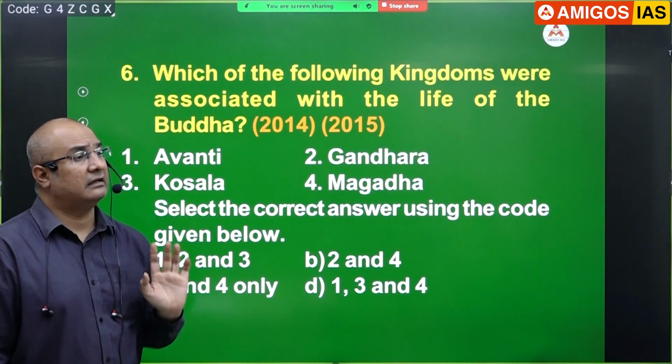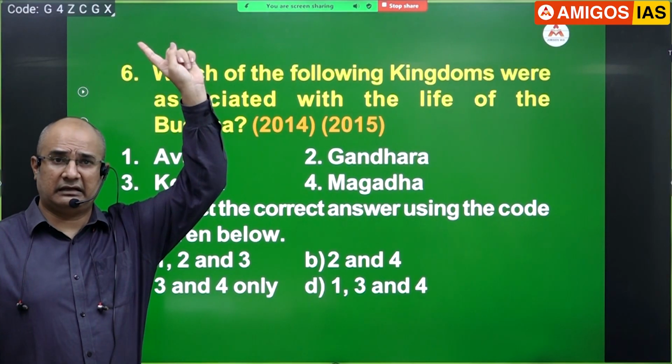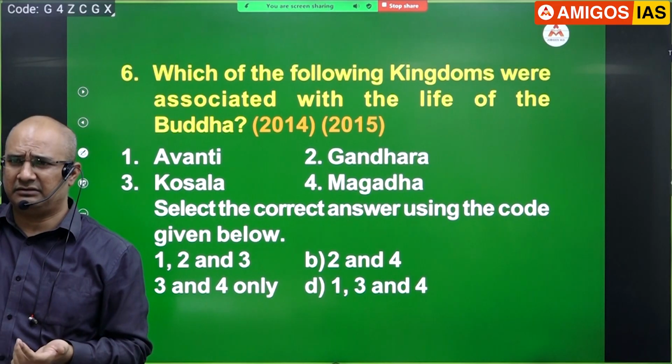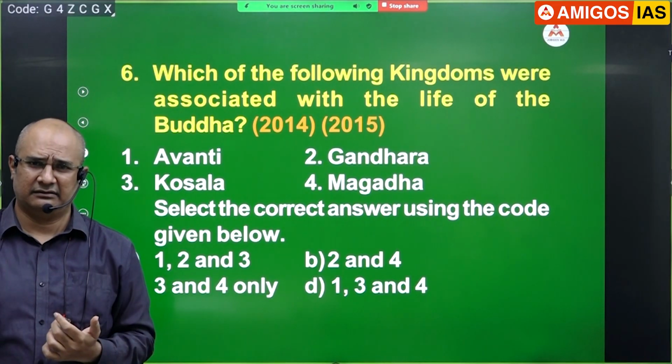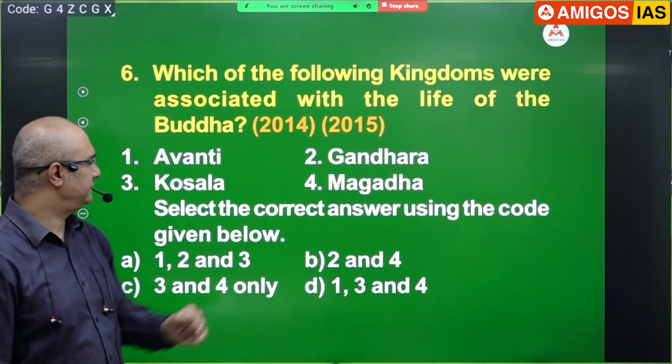Where is Gandhara? Kandahar, Gandhara. Gandhara art, Greco-Buddhist art, it is in Gandhara. Do you think Buddha went till Gandhara? No, there is no such evidence. You can remove that. Yes, please.